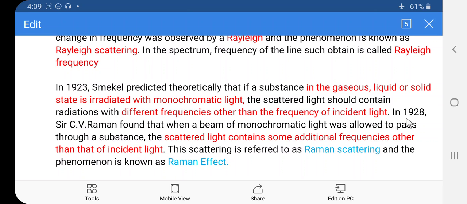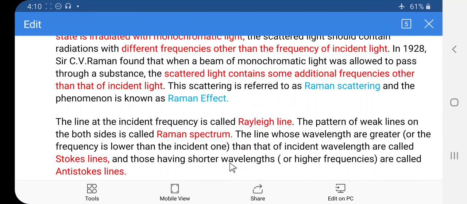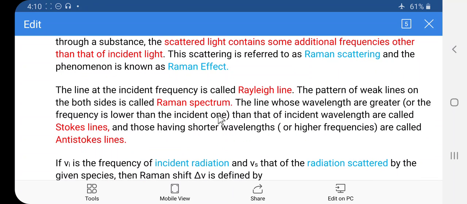So in 1928, C.V. Raman found that when a beam of monochromatic light was allowed to pass through the substance, the scattered light contains some additional frequencies other than the incident light, and this effect is called the Raman effect. The line at the incident frequency is called the Rayleigh line. The pattern of the lines on both sides is called the Raman spectrum.